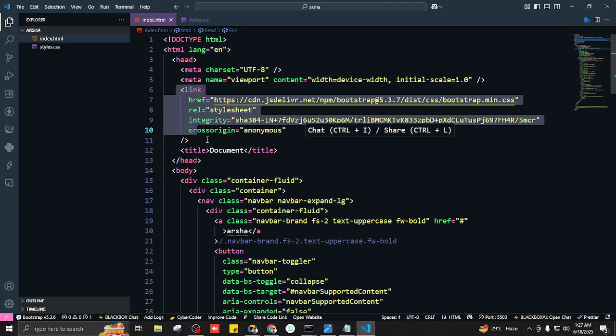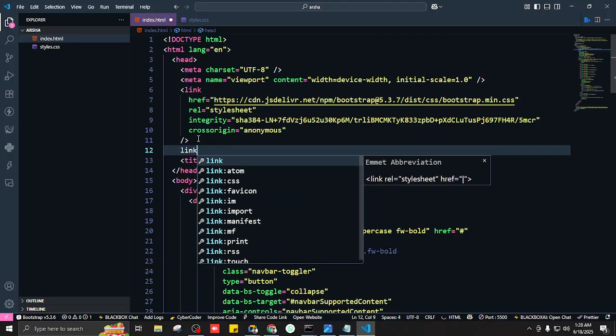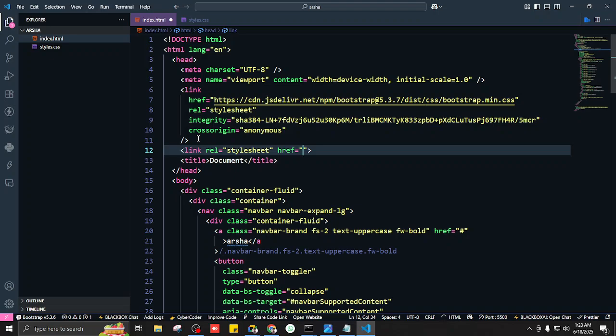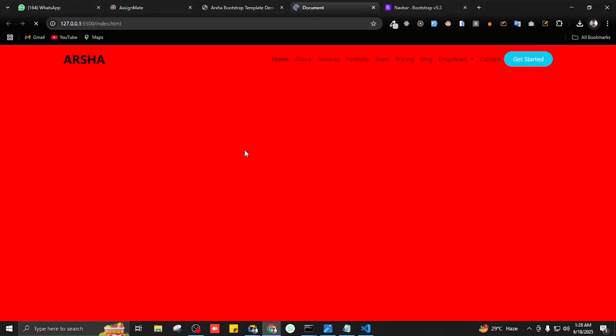In the head tag, after the Bootstrap, because we want Bootstrap to be executed first, I'll write what? Link. Good. And the styles are located in the current folder, so I'll write styles.css. First I have to specify the path. Dot, meaning current folder, and then slash for the path, and we want to link this one. Save it, and yeah, perfect.